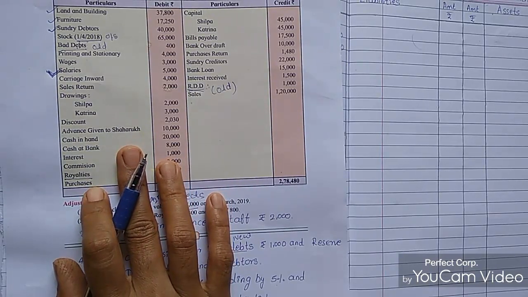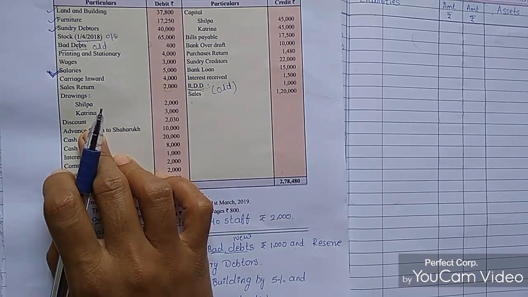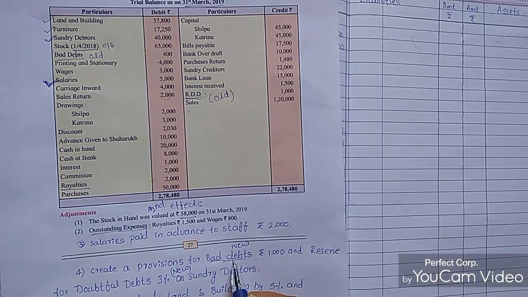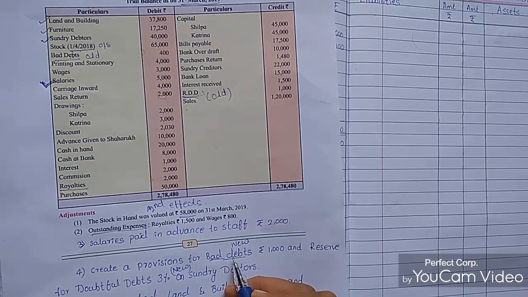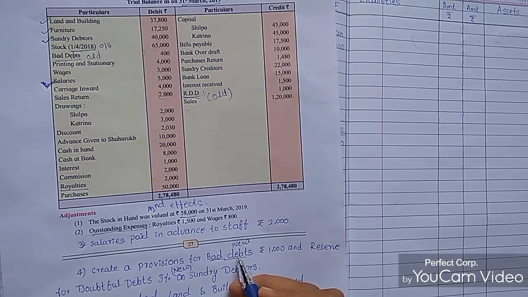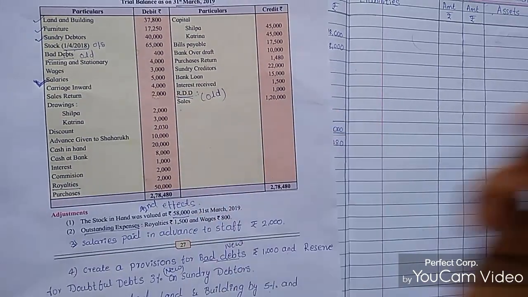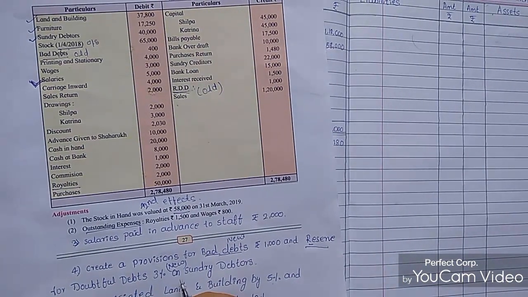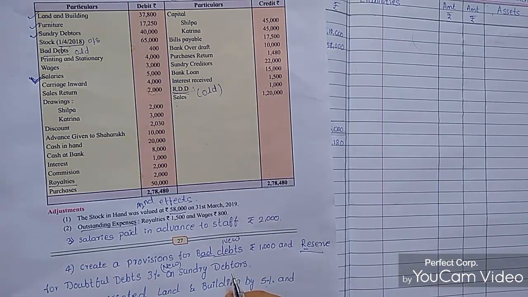New bad debts are also a loss for the business. And the old RDD is the amount set aside and kept. Reserve for doubtful debts is 3% on sundry debtors. This amount we reserve for safety.